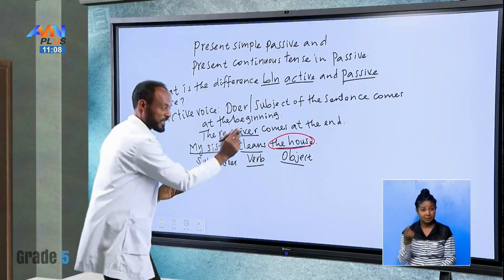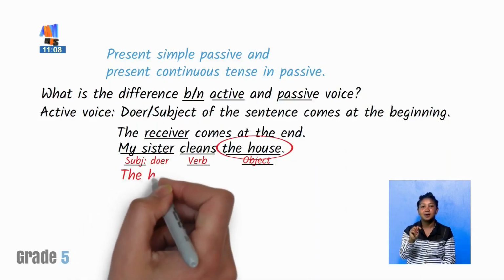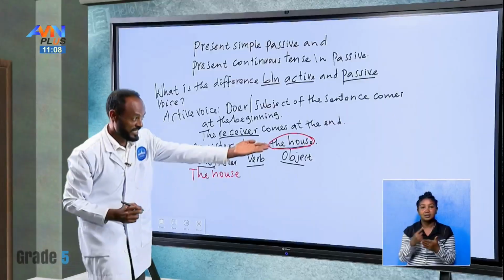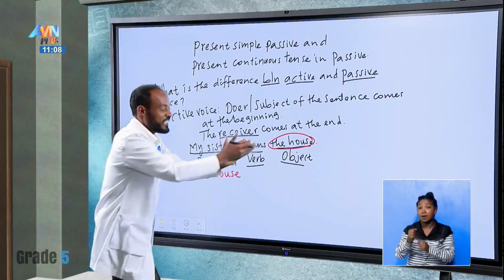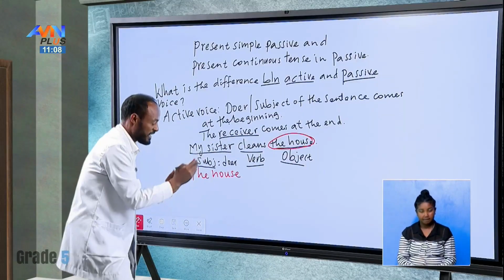Is it clear? We can say, the house. Here, the house is the object. When you want to change into passive voice, it should be at the beginning of the sentence. Is it clear?